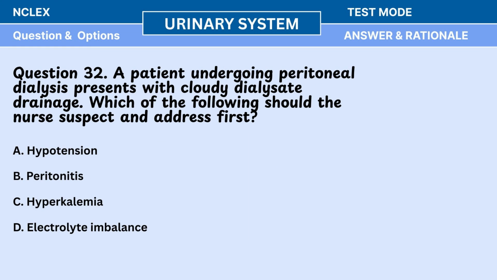Question 32. A patient undergoing peritoneal dialysis presents with cloudy dialysate drainage. Which of the following should the nurse suspect and address first? A. Hypotension. B. Peritonitis. C. Hyperkalemia. D. Electrolyte imbalance.